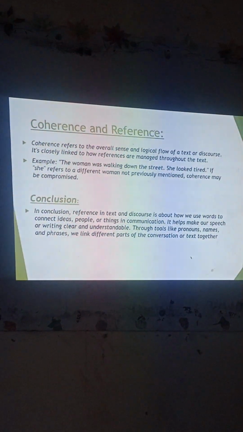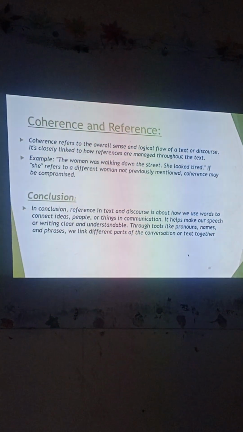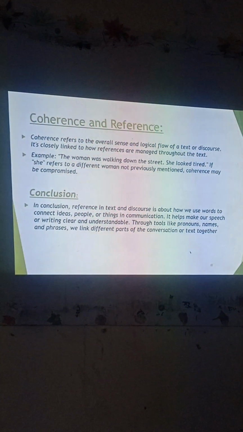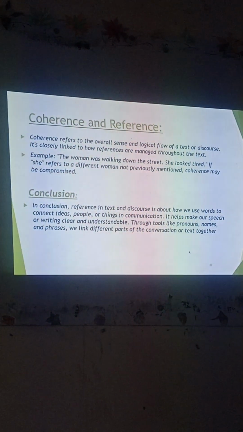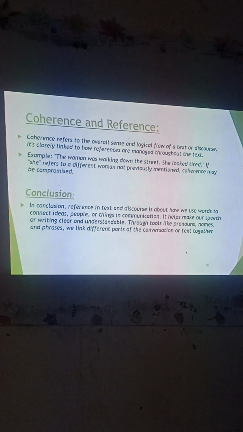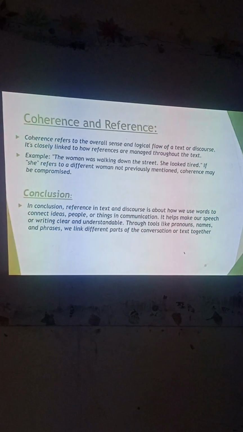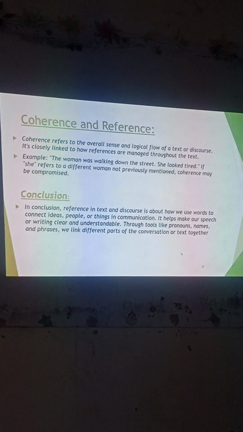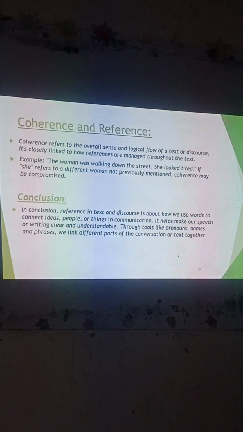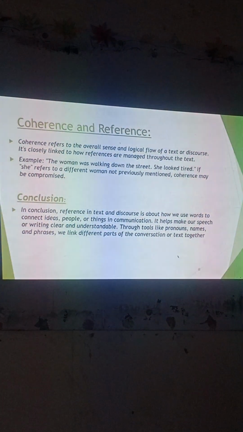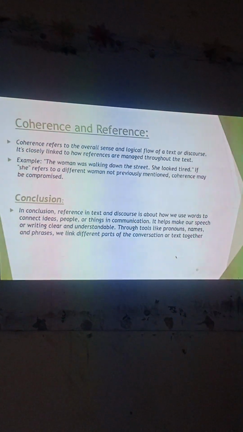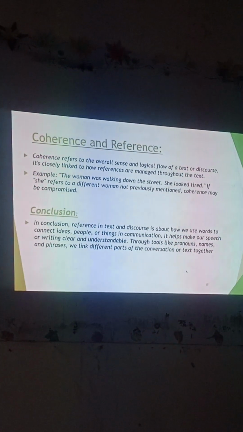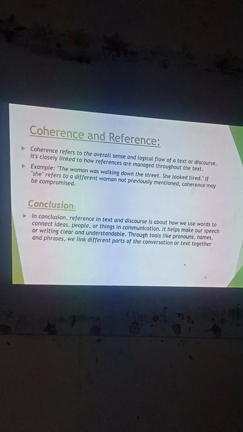In the first line, there is coherence, which refers to overall sense. In the two sentences, they are not related to each other. That's why the coherence is compromised. Anyone else? You know, in the context of coherence. Tabi, Yusuf. It's not a coherent device.